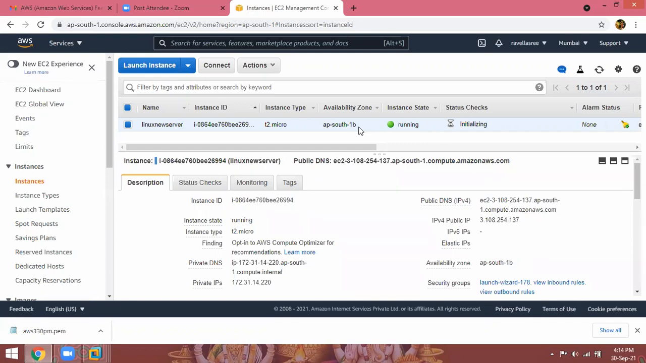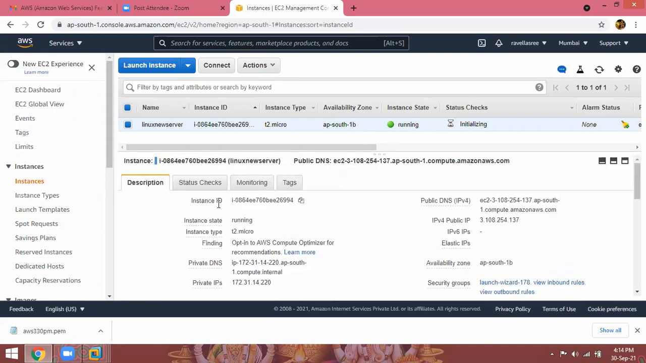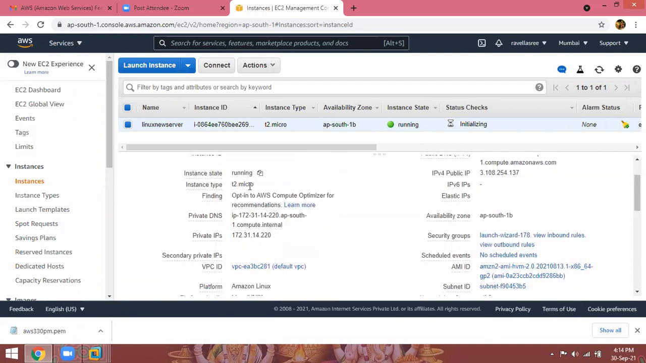While launching, I showed you the default subnet options, AP 1A, 1B, 1C subnets. But I selected the default. That is the reason South 1B is available and they allocated it to us. Now, status description, instance ID, state is running, T2.micro, private DNS.